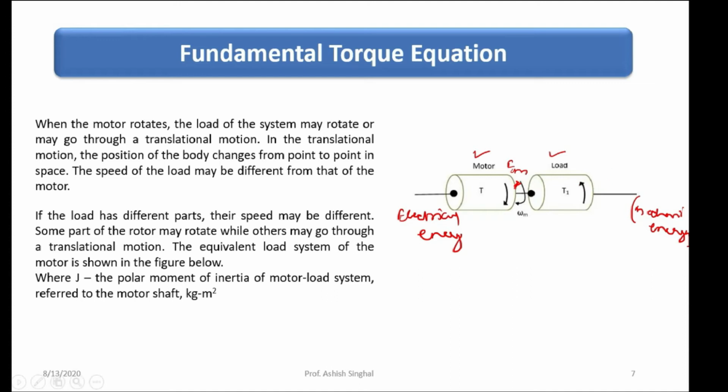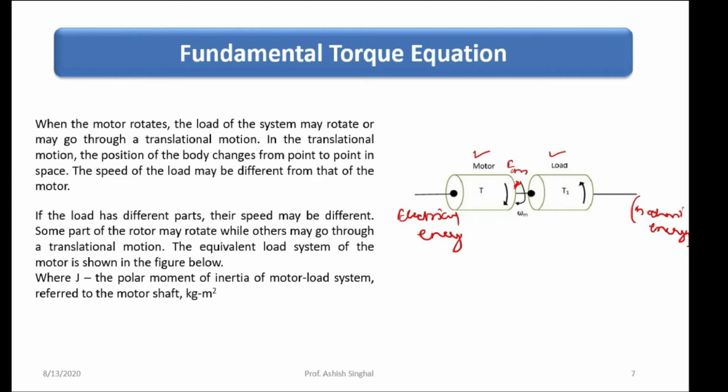What happens when we talk about the fundamental torque equations? When the motor rotates, the load of the system may rotate, or may go through translation motions. In translation motion, the position of the body changes.